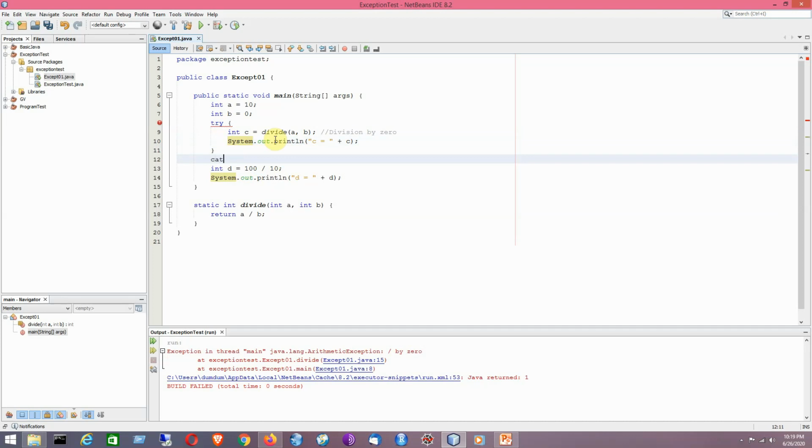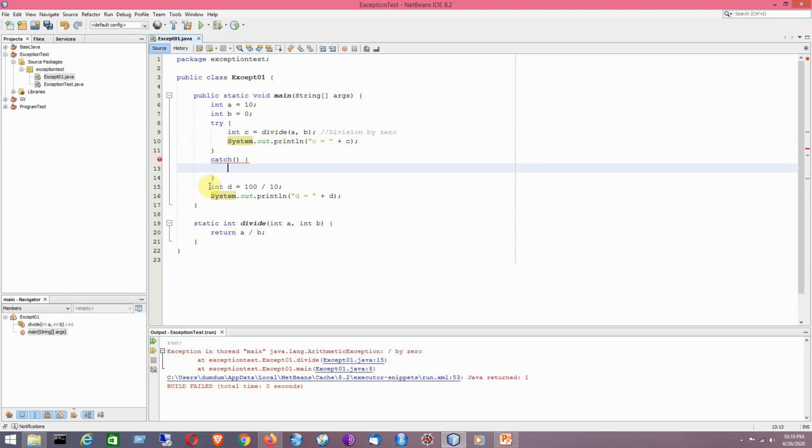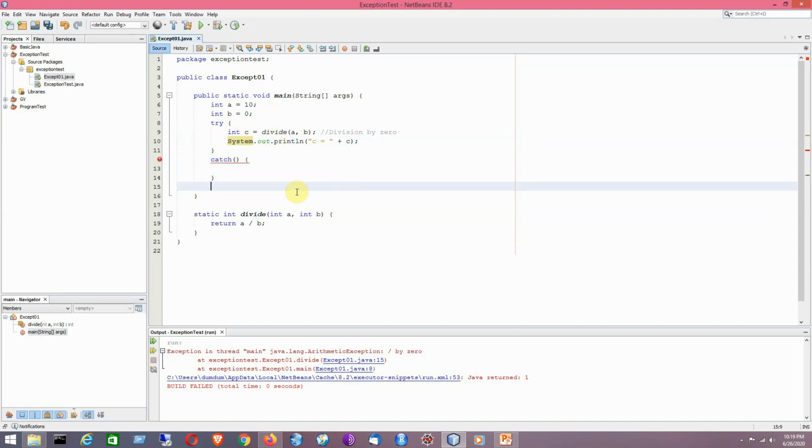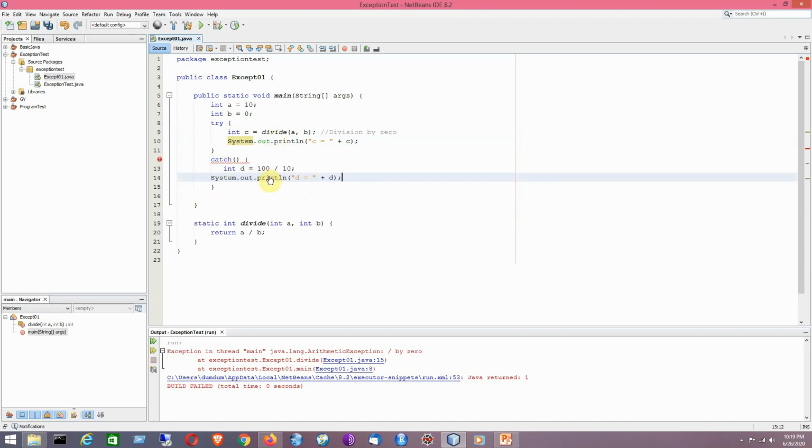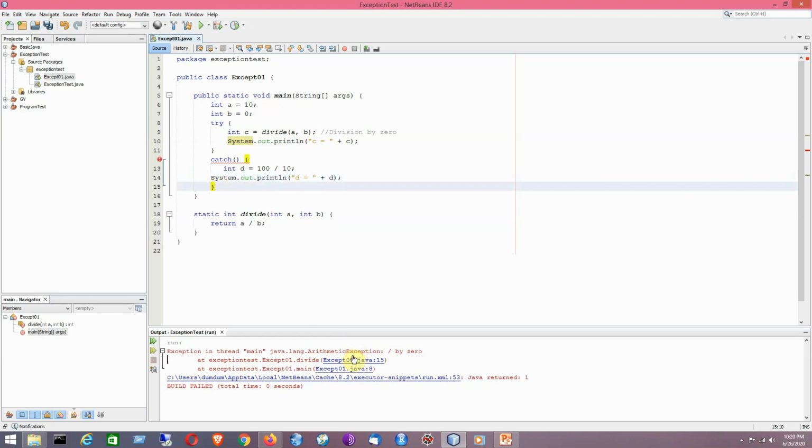Now I'll be writing the matching catch. So which is the kind of exception being thrown here? It is basically known as arithmetic exception, which is related to division by 0. So it is the name of the exception that is occurring here. So I will be mentioning it here.